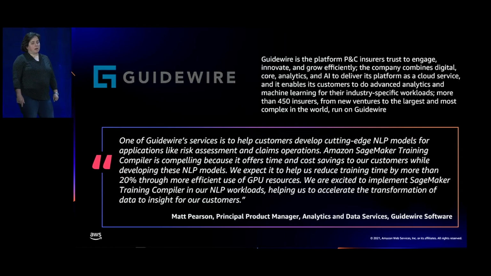Let's look at some of our customers who are using SageMaker training compiler today. Guidewire Software is a digital analytics and AI cloud platform provider for more than 450 insurance companies worldwide. Guidewire uses SageMaker training compiler to accelerate their customer NLP workloads for industry-specific applications such as risk assessment and claim operations. They expect training compiler to reduce training time and costs for these jobs by more than 20%, and that's a real win for Guidewire and its customers.